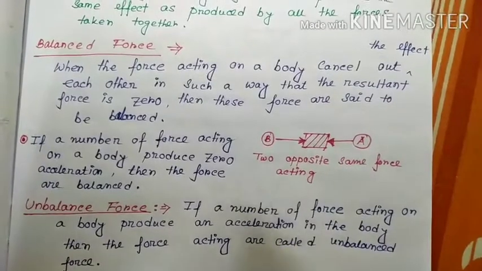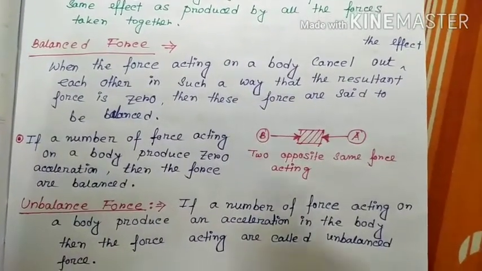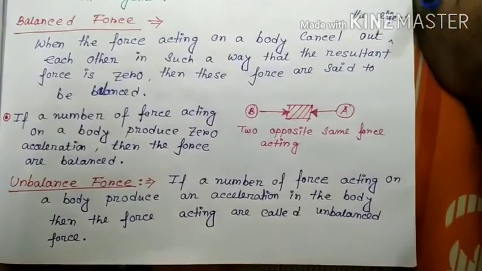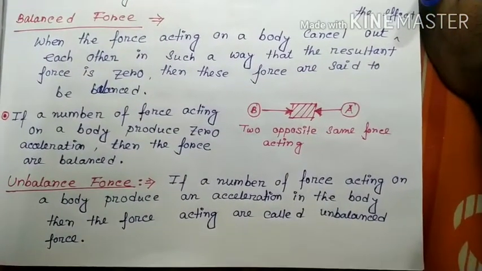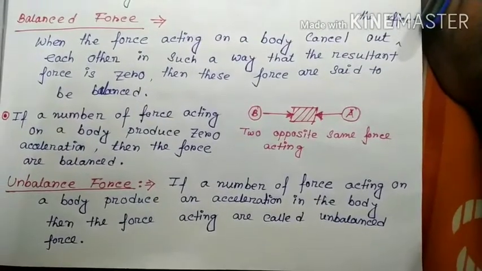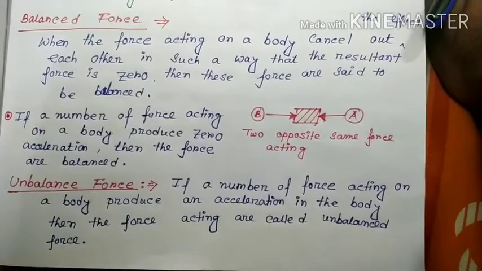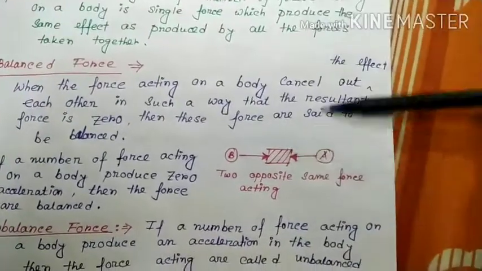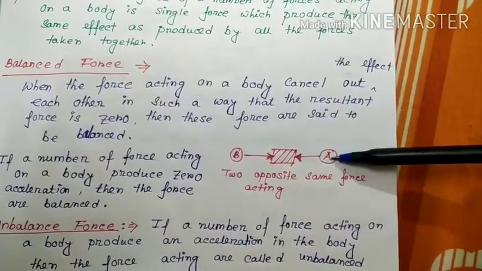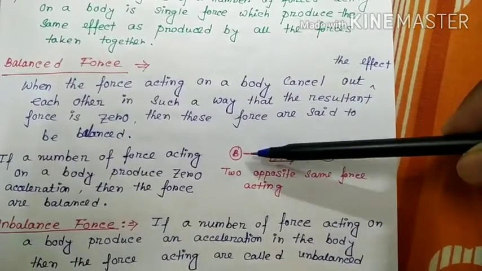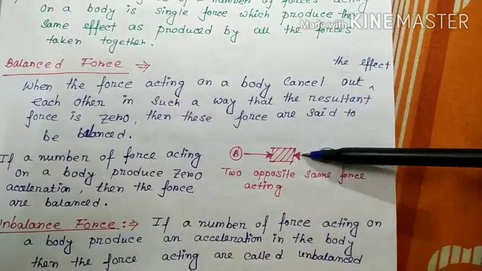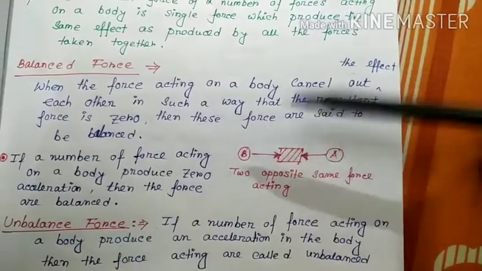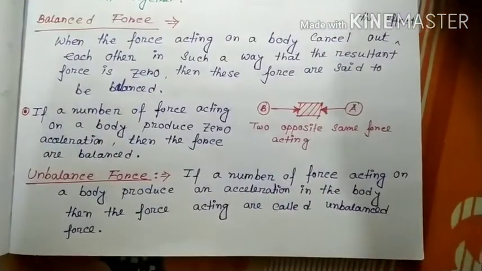So if I say balanced force, there will be another force which is unbalanced. If a number of forces acting on a body produce an acceleration in the body, then the forces acting are called unbalanced force. So the same example, if A is 10, B is 5, in opposite directions, the body will move this side, right? So this is unbalanced force. Clear?